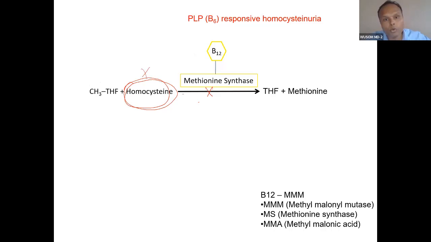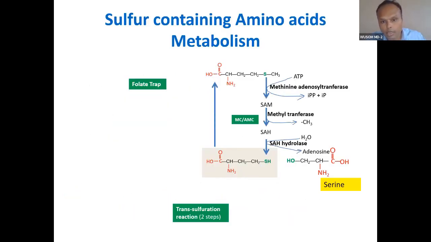So let's see a more comprehensive picture. Everything I've included on this picture, you will understand more. So this is the center of focus, homocysteine. You can see homocysteine also contains sulfur, and this is the slide of sulfur-containing amino acid metabolism. Remember that. So what happened? Homocysteine either goes uphill for synthesis, which is renewal, or downhill degradation. Degradation means synthesis of cysteine. So the uphill process is this.